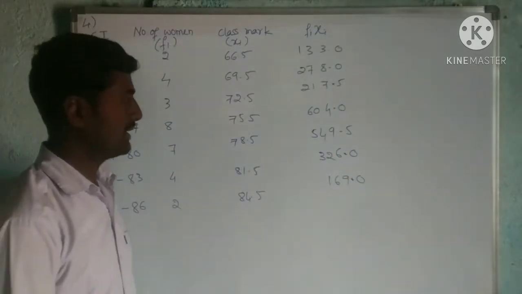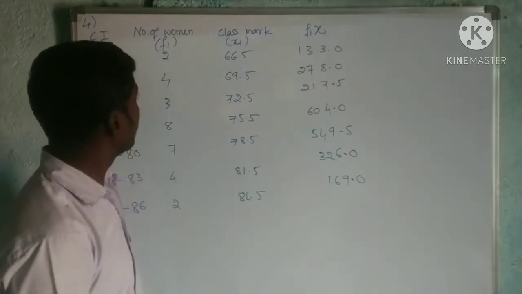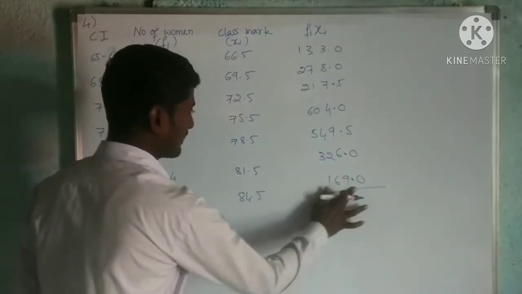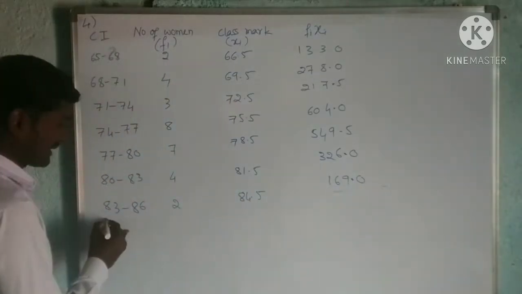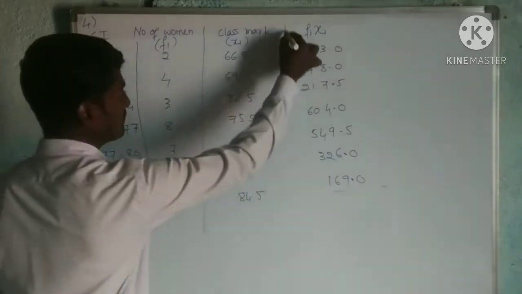This is what? Fi, Xi. Okay. While multiplying, it should be carefully multiplied. If any one number is a mistake, then the whole problem will be a mistake. Okay, first I draw a table for this.